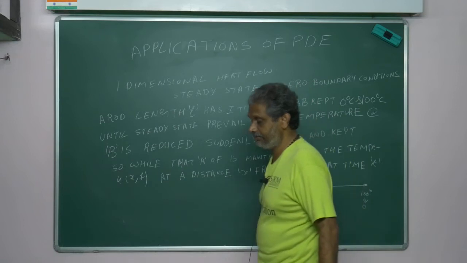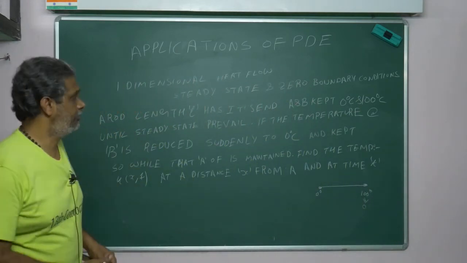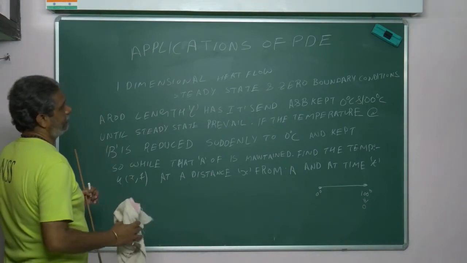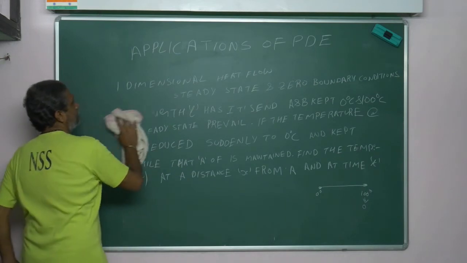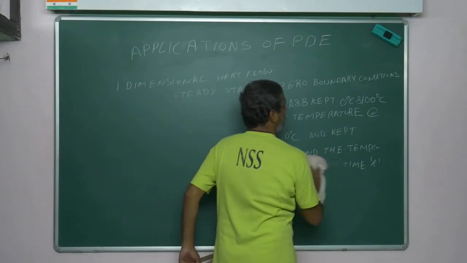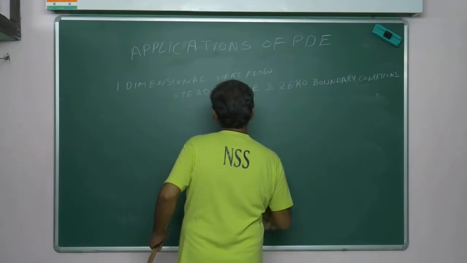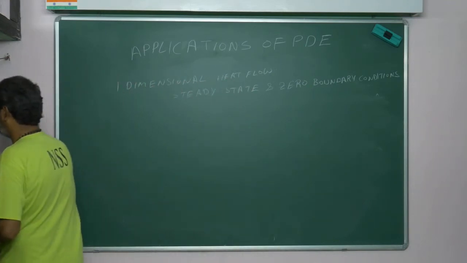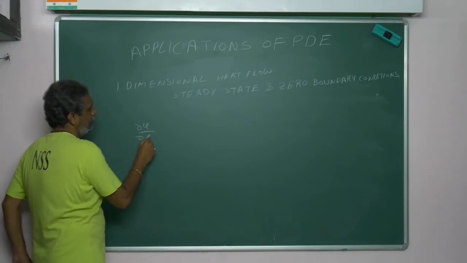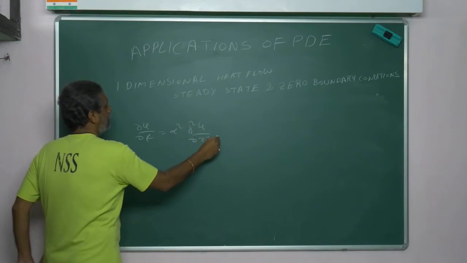Steady state means there is no change with respect to time, so time is constant. Now the equation is dou u by dou t is equal to alpha square into dou square u by dou x square.